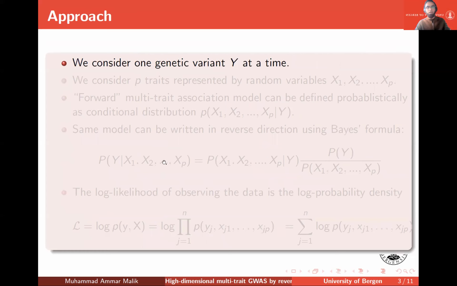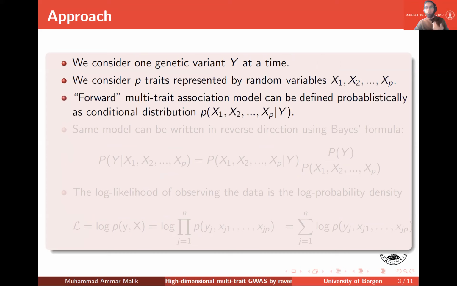As in other multi-trait GWAS methods, we consider genetic variants one at a time and represent it with a random variable y. We consider p traits and represent them by random variables x1, x2, and so on to xp. We define a forward multi-trait association model probabilistically through a conditional distribution. This corresponds to the natural direction where variation in y causes variation in xi.